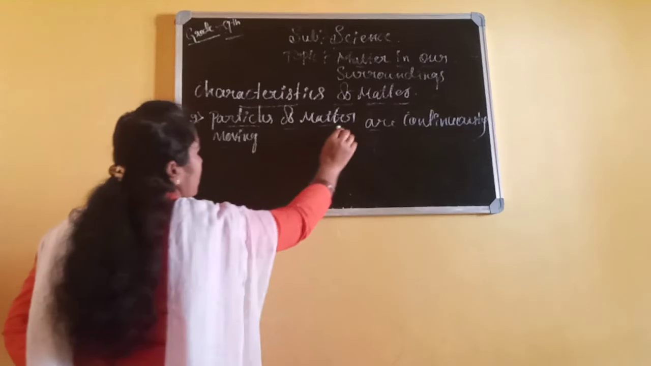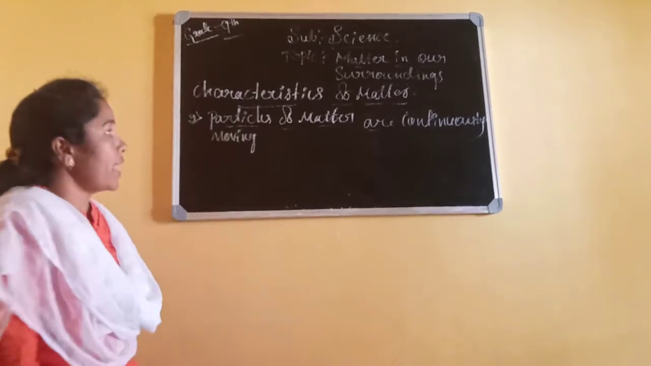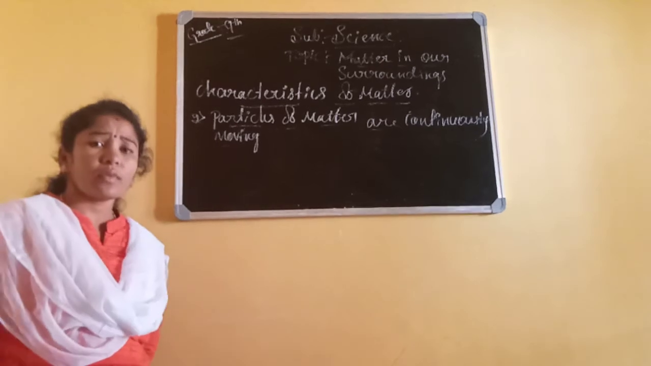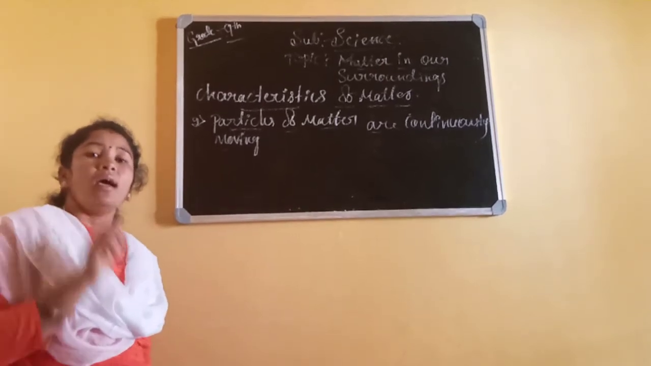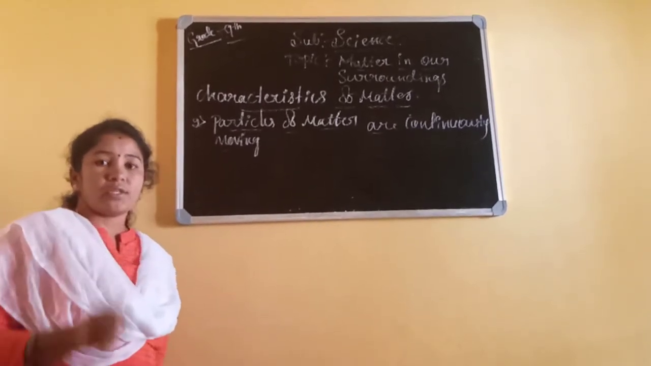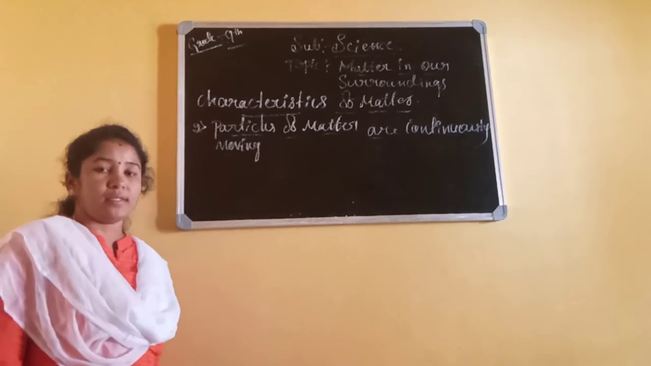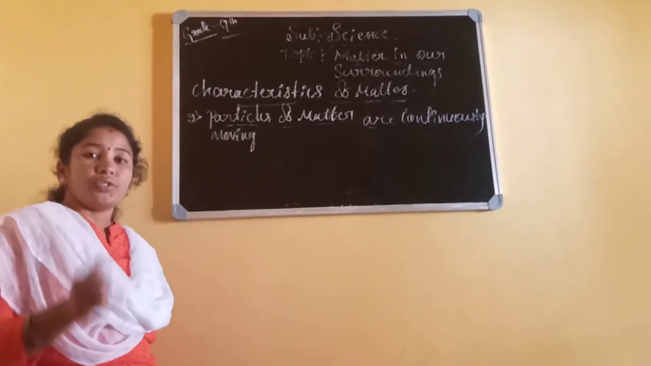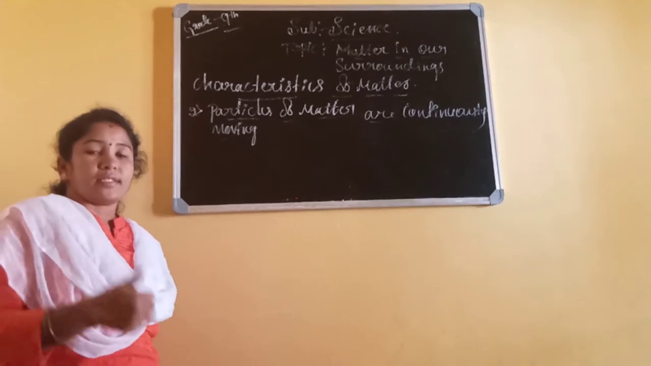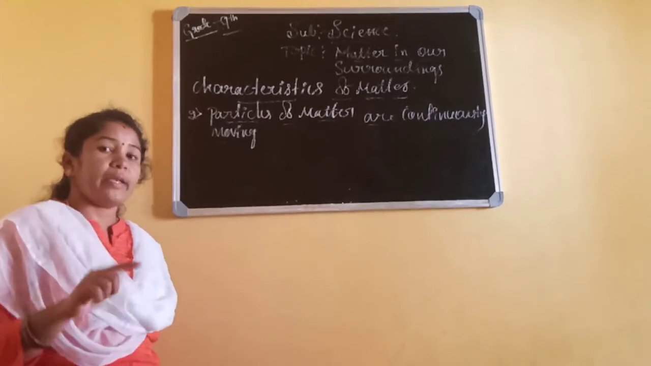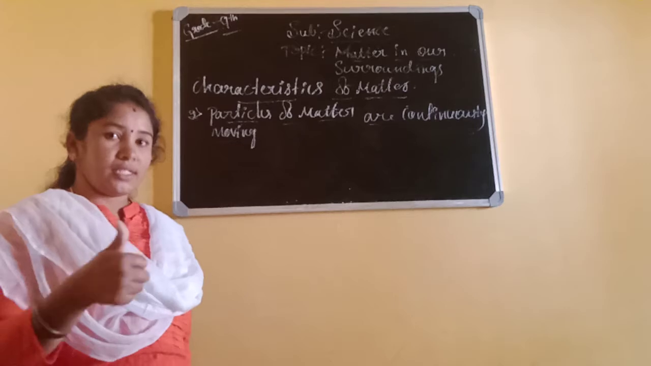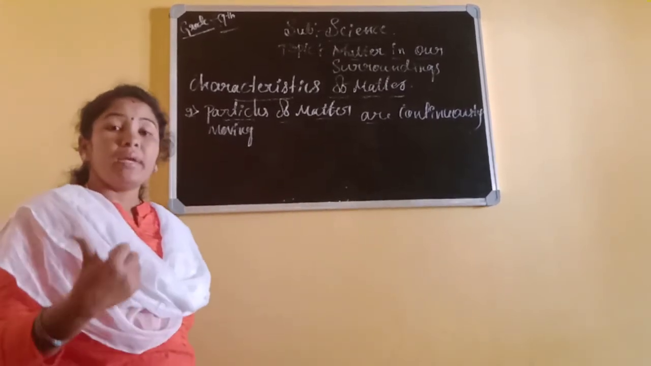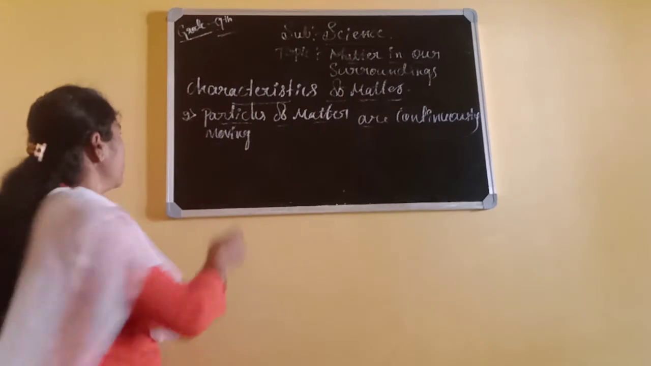That is, particles of matter are continuously moving. That property is the second one. Only in gaseous and liquids do the particles move freely. Whenever we apply some force, pressure or heat to solids, they start moving. Otherwise they will not move. That we can call rigid. Solids are rigid, and gases move randomly here and there.